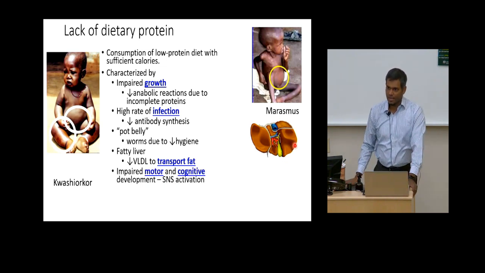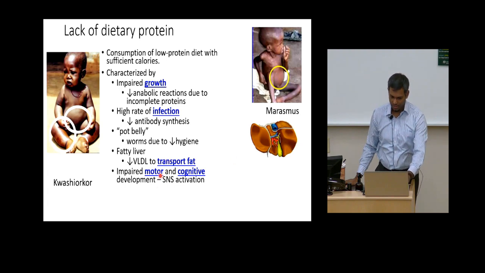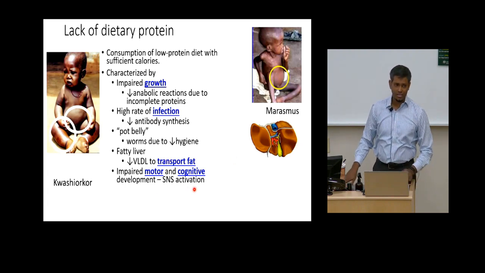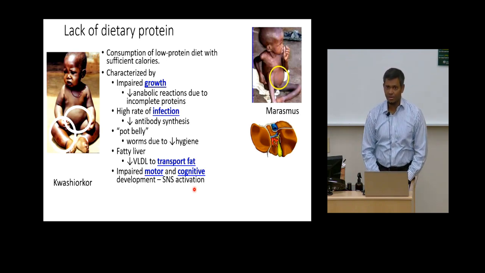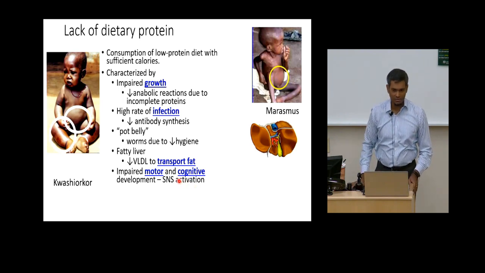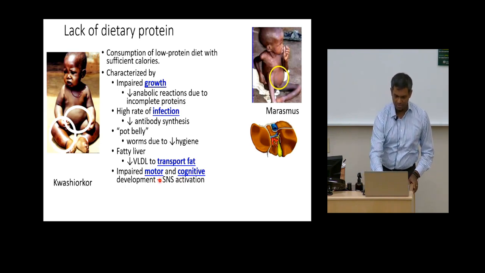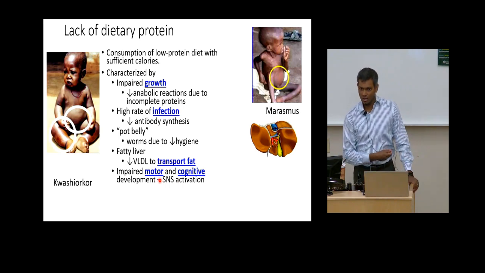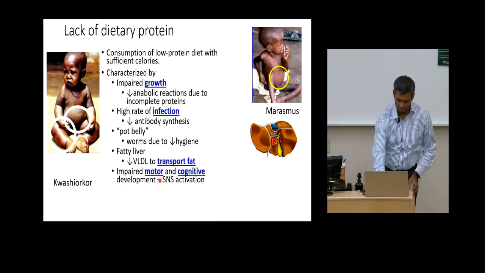And there can also be an impaired motor and cognitive development. So if you are constantly hungry, you have the sympathetic system being activated, and you're always in survival mode, and so you are not able to focus on fine motor skills or cognitive development. Now, the one thing to consider is that this cognitive impairment is not permanent. If these children are rescued from their situation and given nutritious food, cognitive development can take place normally, right? It's not a permanent damage which is caused.